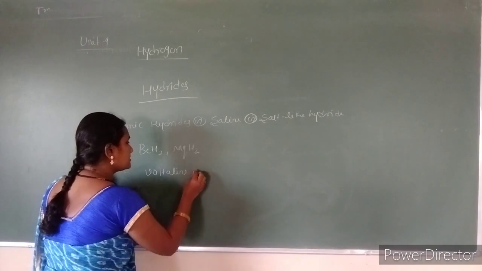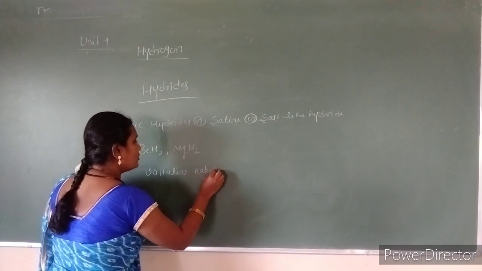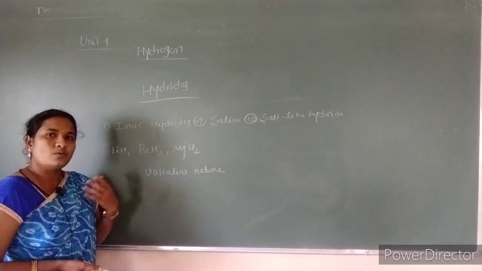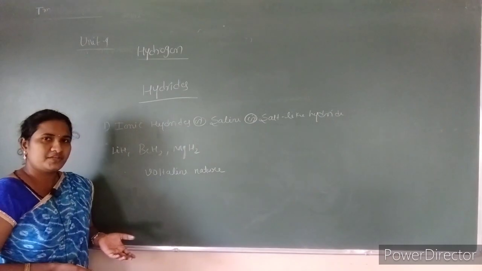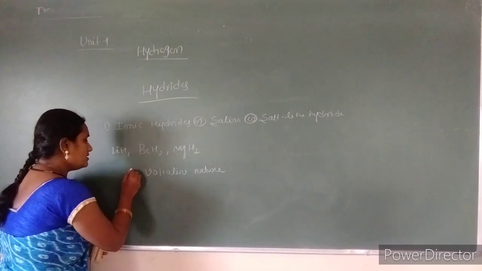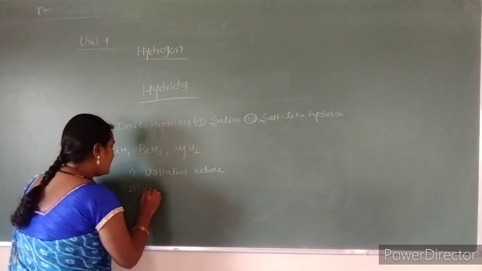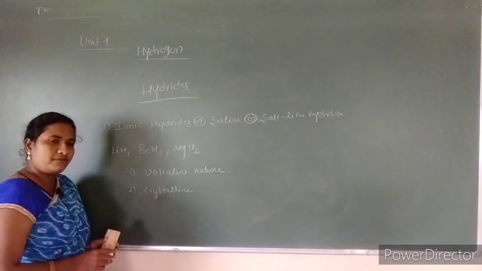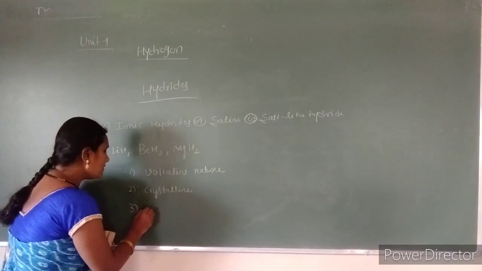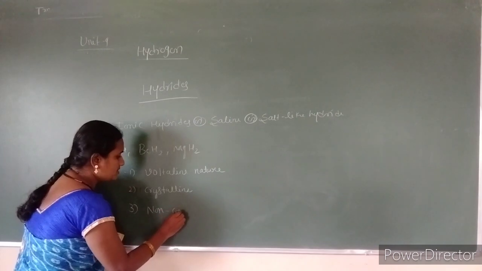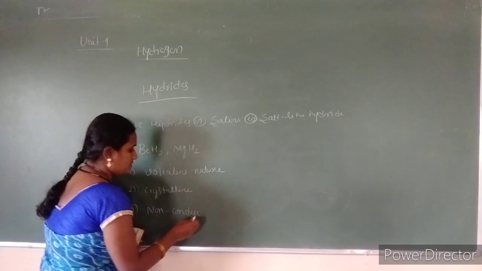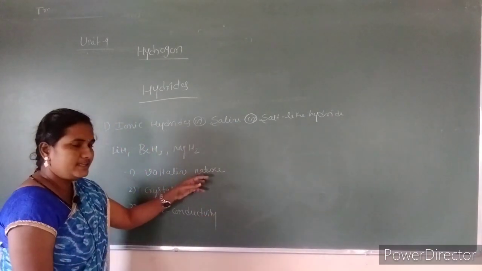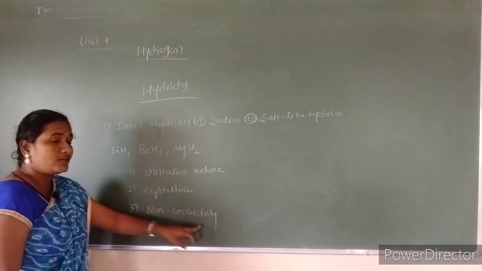So volatility means easily undergo evaporation. At room temperature only, these hydrides should undergo volatility, means they are showing evaporation in a quicker manner. So this is the first nature, and these are having crystalline structure, means these are showing the crystalline feature. And the third one is these are non-conductors in nature, means they will not conduct electricity. So these ionic hydrides are showing volatility and crystalline nature as well as non-conductivity.